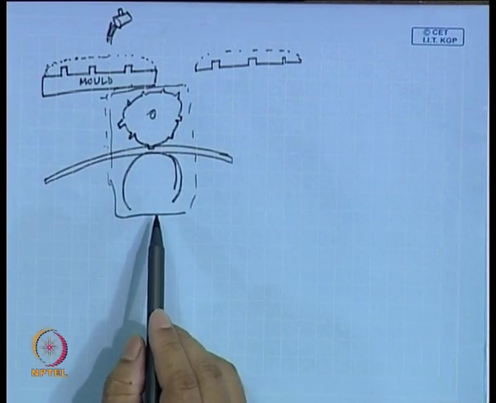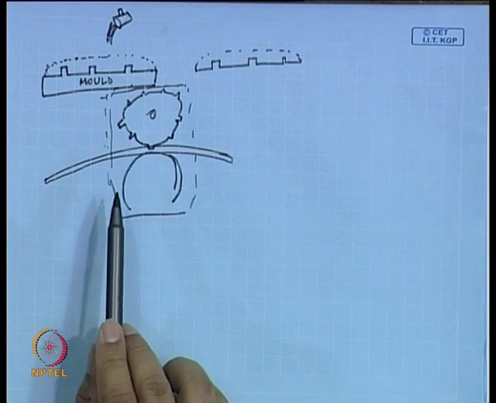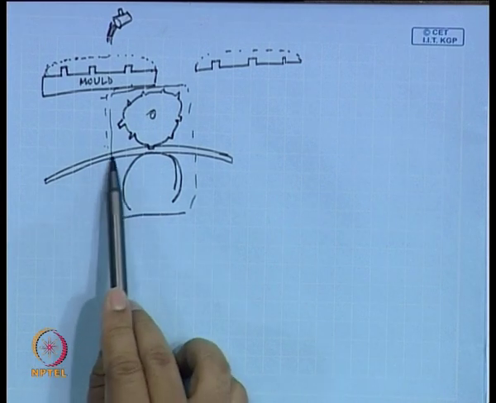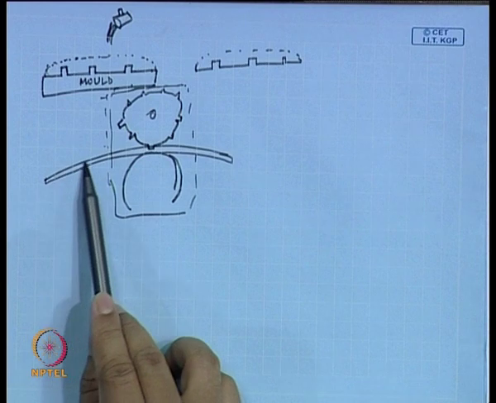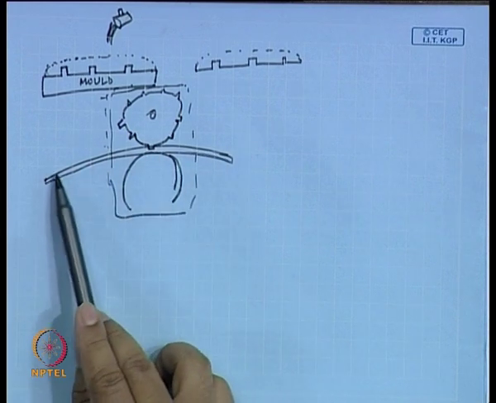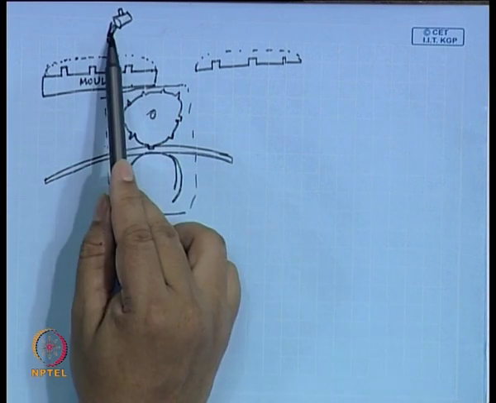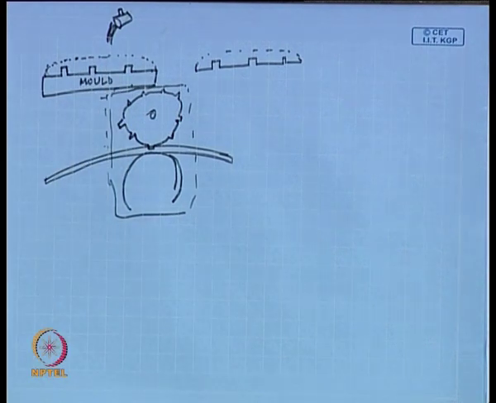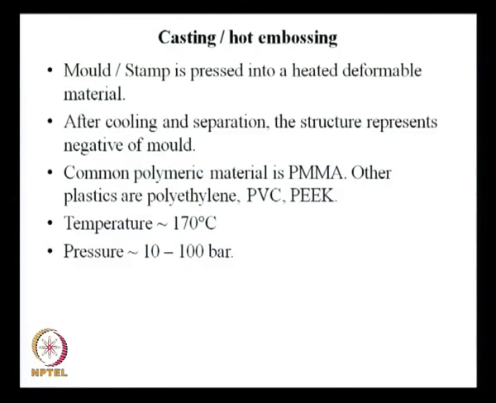So, what you are doing is, by application of heat, the polymer, which is basically a plastic layer, remains solid. This is not like it is being poured from a jug. It remains solid, and becomes deformable by application of heat.